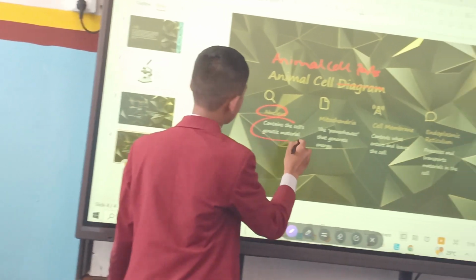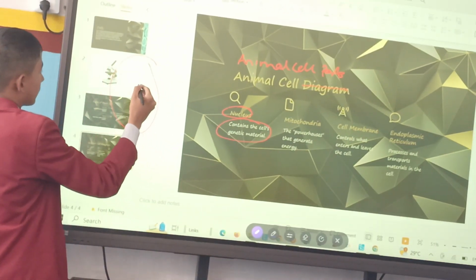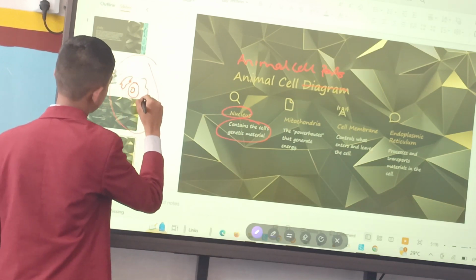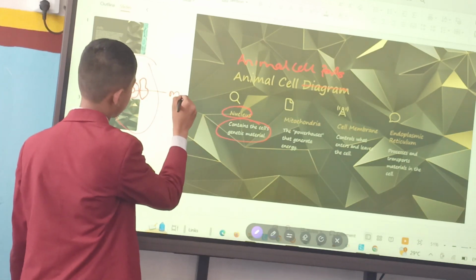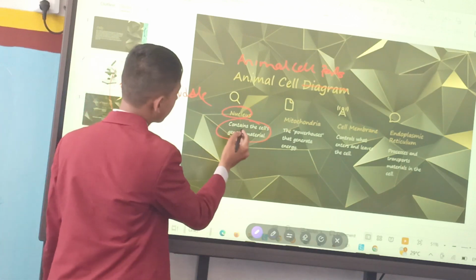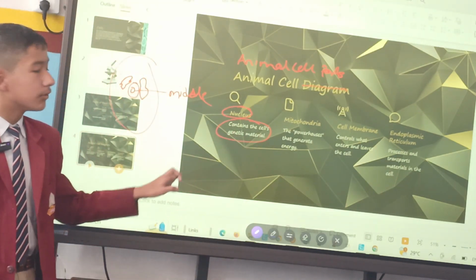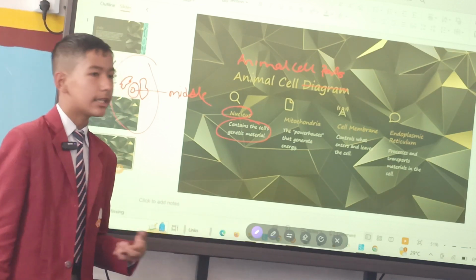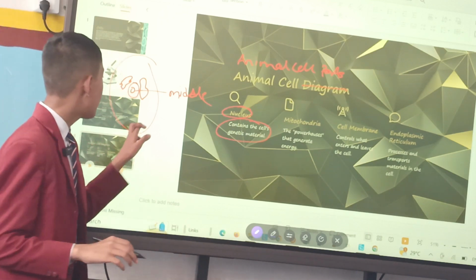Its nucleus contains the cell's genetic material. It shows that the cell is like this, isn't it? And there is a nucleus in it surrounded with something like this. So it's the nucleus. It's mainly in the middle of the cell, and nucleus contains the cell's genetic materials. All types of animal cells have a nucleus in it. Nucleus is that part of the animal cell that helps for the better growth or development of the animal.